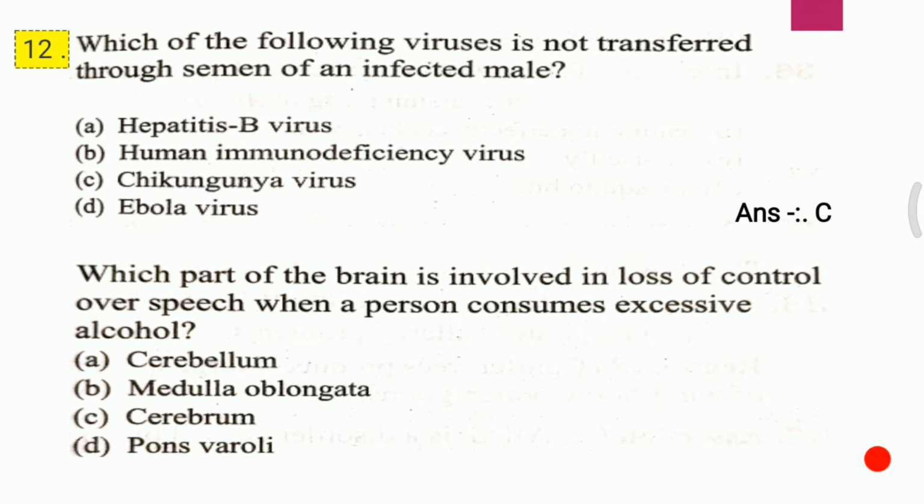Question second. Which part of the brain is involved in loss of control over speech when a person consumes excessive alcohol? A. Cerebellum. B. Medulla oblongata. C. Cerebrum. D. Pons varolii. I repeat the question. Which part of the brain is involved in loss of control over speech when a person consumes excessive alcohol? And the answer to the second question is C, that is cerebrum.